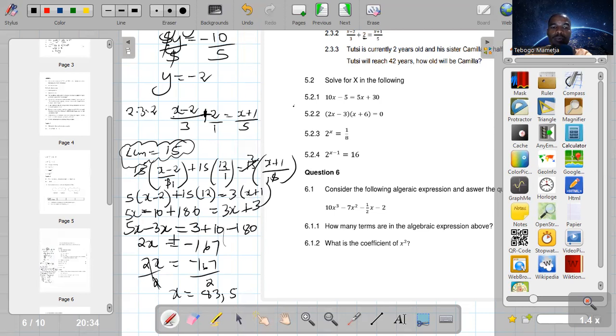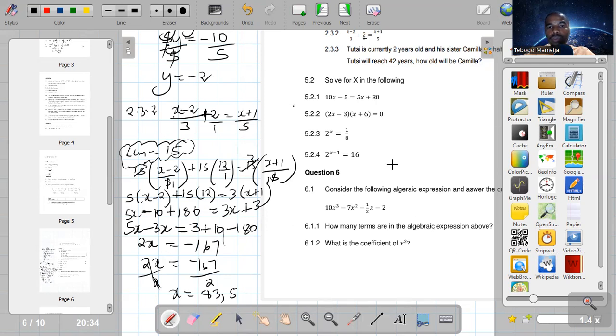Then you just now group unknowns on one side, the known values on the other side. So these are the unknowns. They must be on one side. So there was 5 already there. So 3 must jump the equal sign. The reason why it changes the sign. That is how it should be done. Okay.